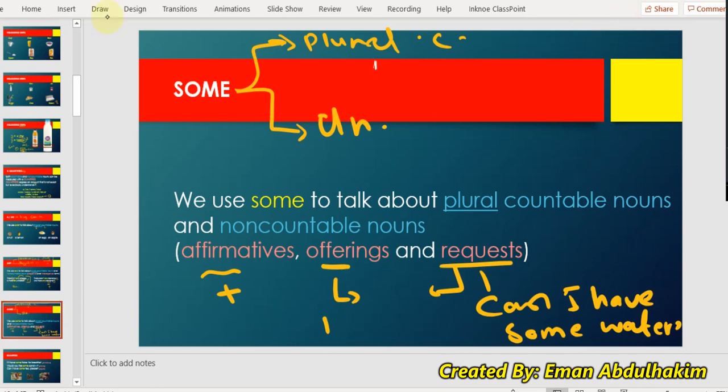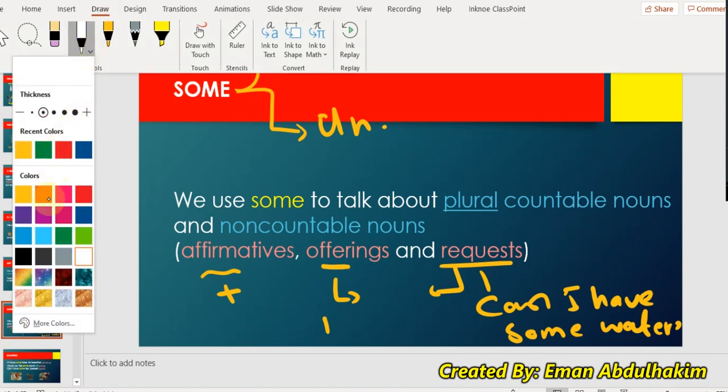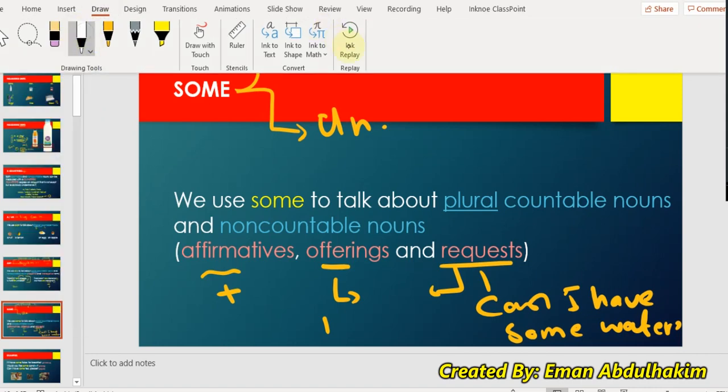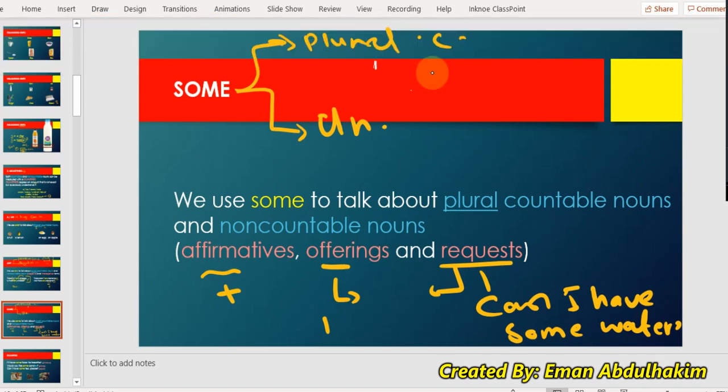For example, for affirmative sentences, let's see. Number one, I have some eggs in the fridge. This is plural. Or we can say there is some coffee here.